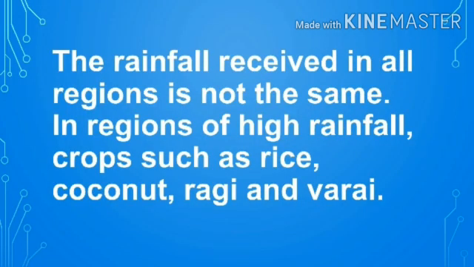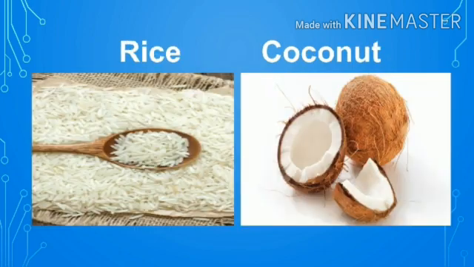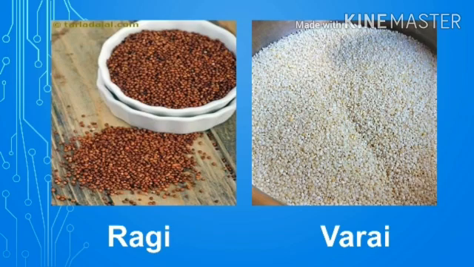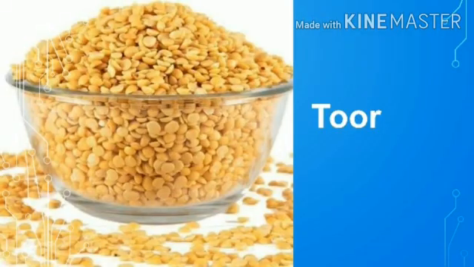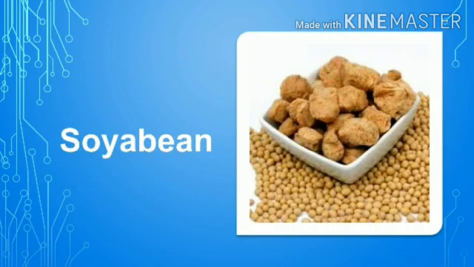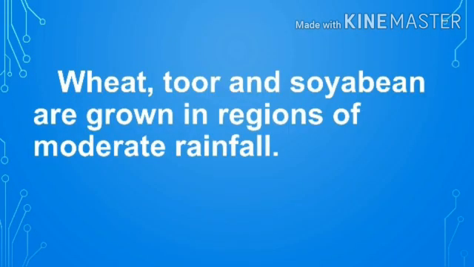The rainfall received in all regions is not the same. In regions of high rainfall, crops such as rice, coconut, ragi, and varai are grown. Wheat, tur, and soybean are grown in regions of moderate rainfall.